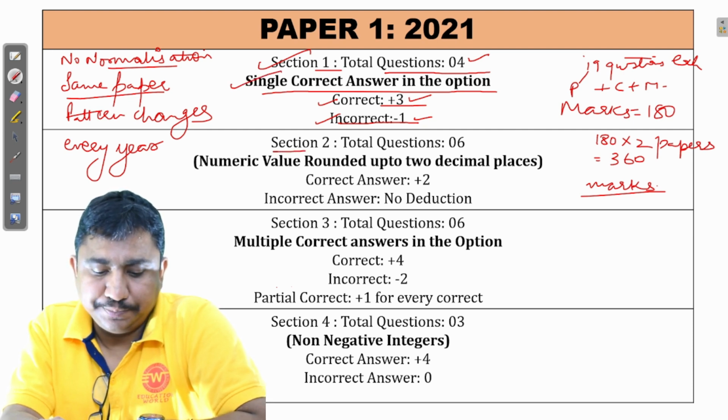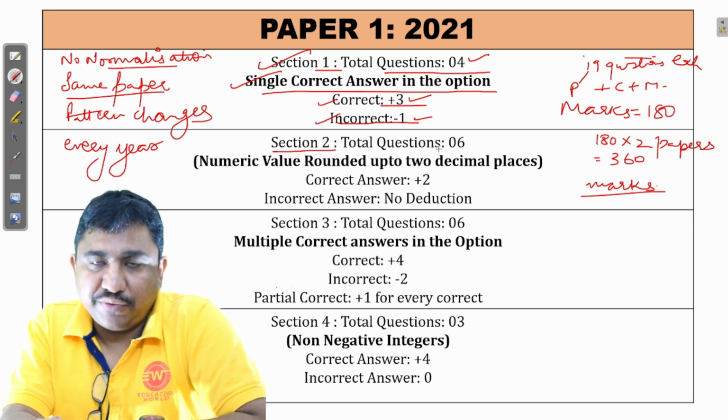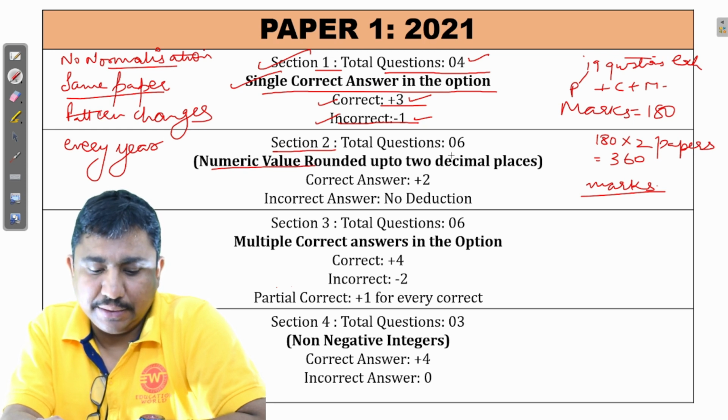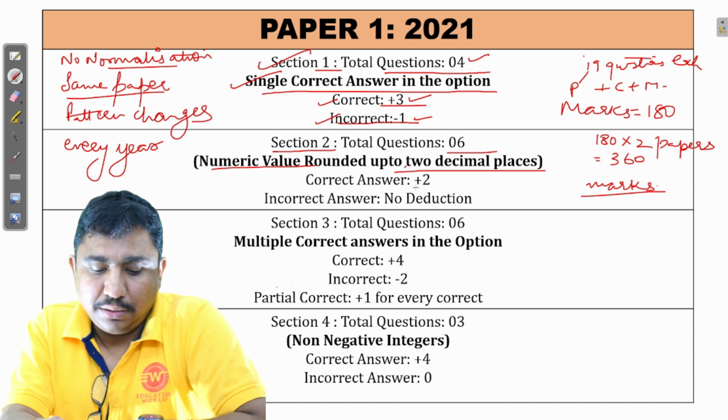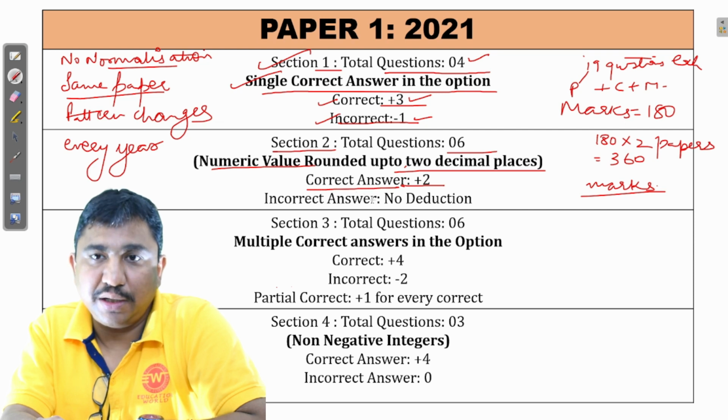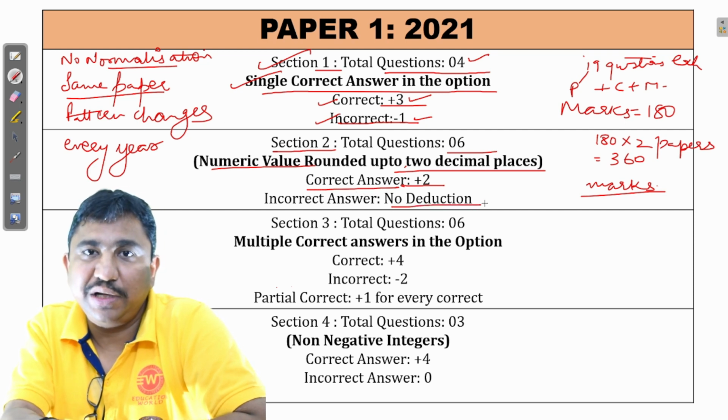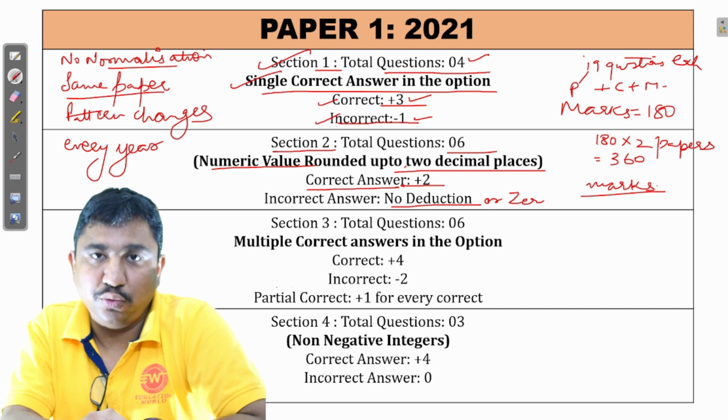In section 2, the answers were of numerical value. The total number of questions was 6. The value was up to 2 decimal places. Plus 2 marks were to be awarded for the right answer. 0 mark for the wrong answer. Means there was no negative marking in section 2 of paper 1.